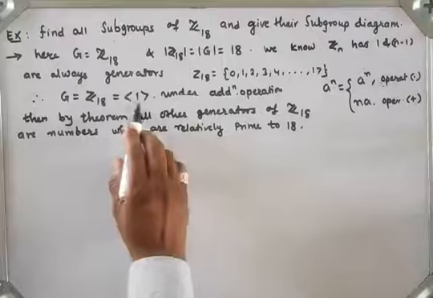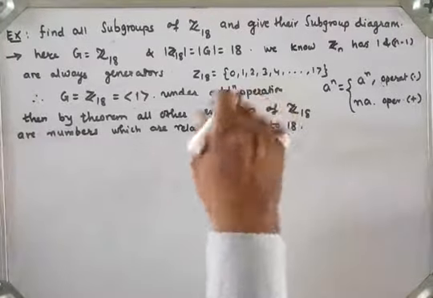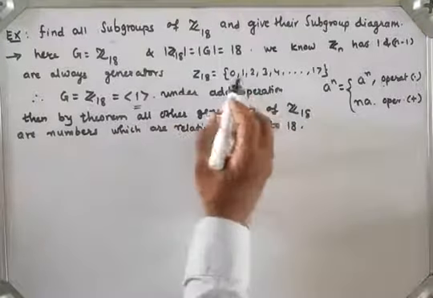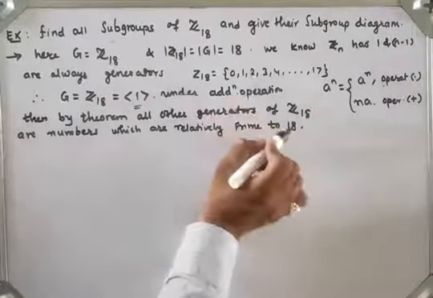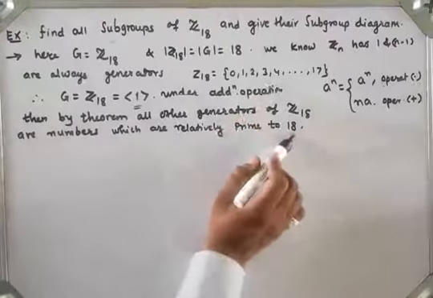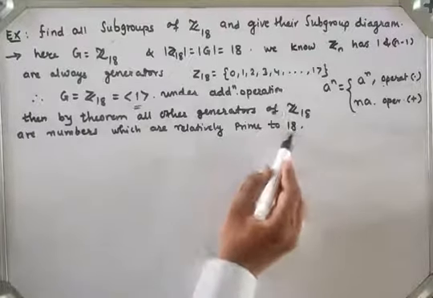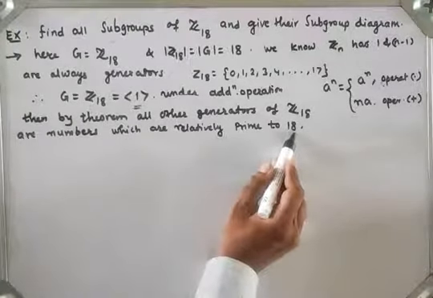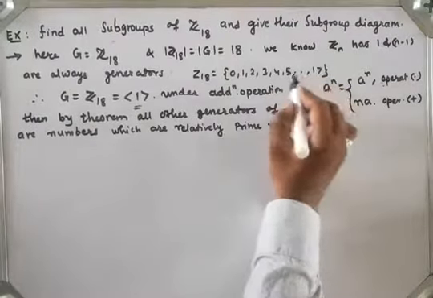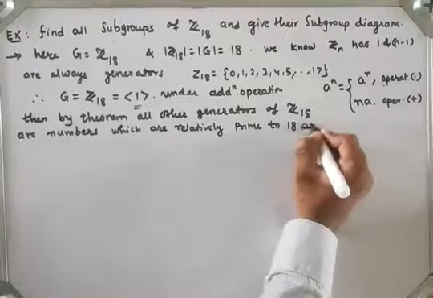We know that 1 is a generator, so we will exclude 1. So what are the other generators except 1? If I take GCD of 2 and 18, which is 2; 3 and 18, which is 3; 4 and 18 has GCD 2. Now we want the element whose GCD with 18 is 1. So next I will take 5. GCD of 5 and 18 will be 1, so I will take 5.